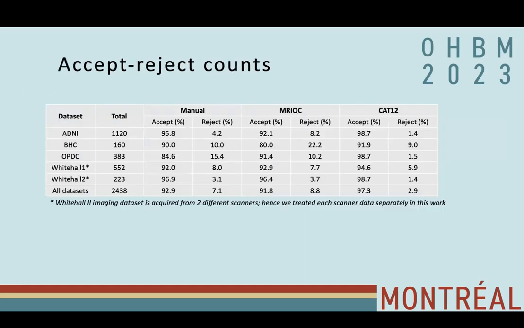In the next step, we compare the accept reject counts from all three methods: manual or visual QC, MRIQC, and CAT12. What we found was CAT12 had a higher acceptance percentage as compared to manual and MRIQC, whereas manual QC has more acceptance as compared to MRIQC.